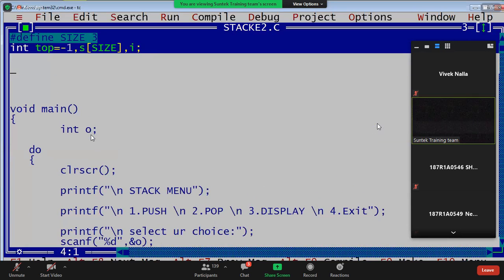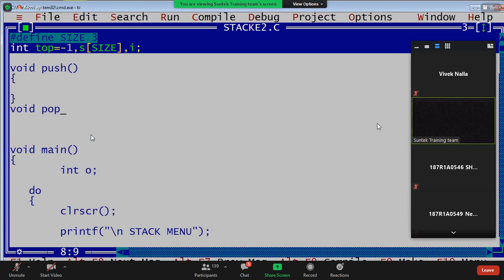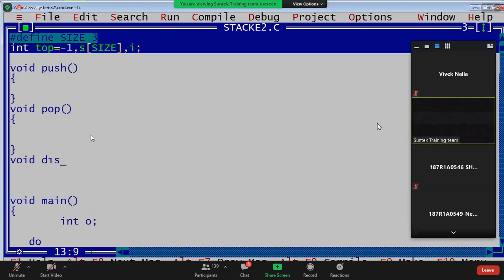What are those functions, guys? Void push function, void pop function, void display function. Exit no need to write, it is already there.